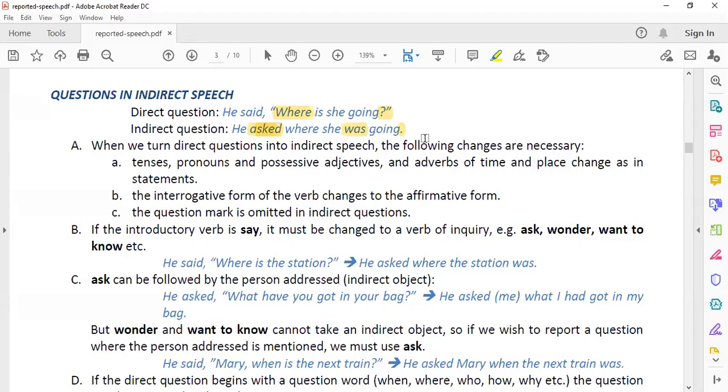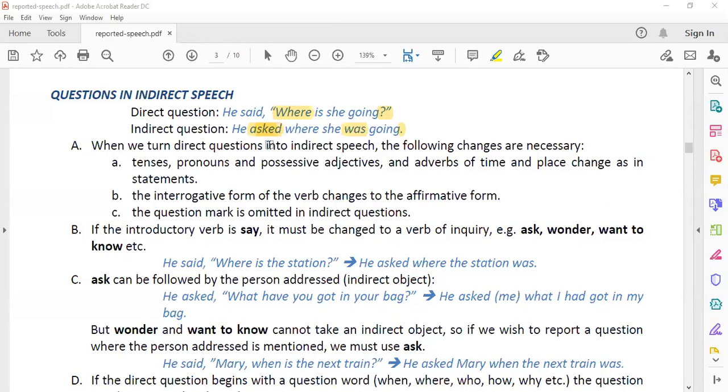You cannot answer this question in just yes or no. Suppose if I ask you a question, are you fine? Then you can answer it in yes or no. So you can say there are two types of questions. One type of questions can be answered by just saying yes or no. And the second type of questions are those which cannot be answered in yes or no only.